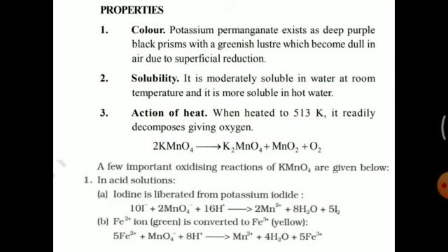Now the next reaction: acidified potassium permanganate oxidizes ferrous ion to ferric ion. Ferrous ion is green in color, ferric ion is yellow in color. That is, Fe2 plus plus MnO4 minus plus H plus in acid medium gives rise to, in acidic medium, the permanganate ion reduced to manganese ion, Mn2 plus ion, plus H2O plus Fe3 plus.